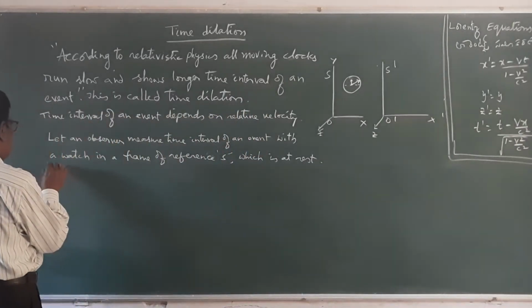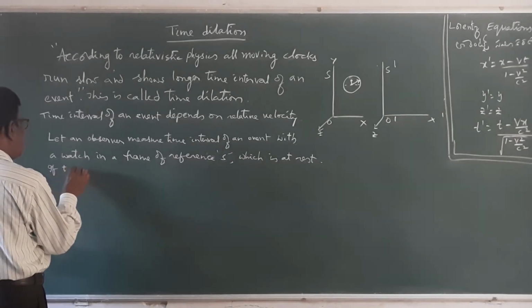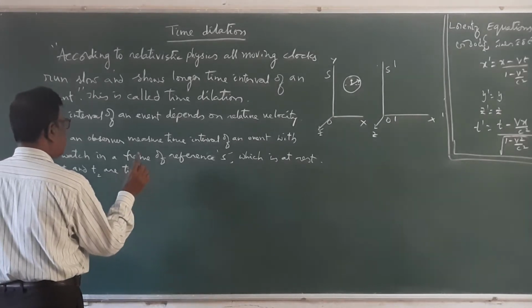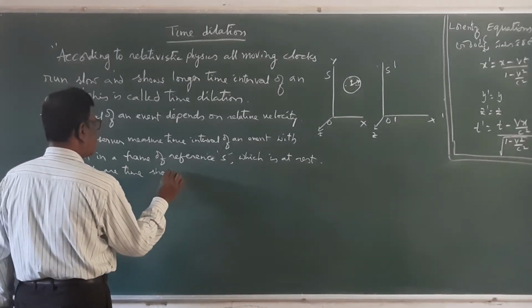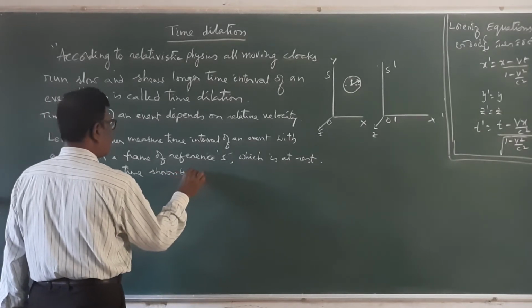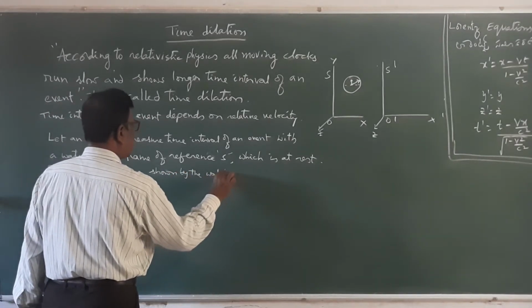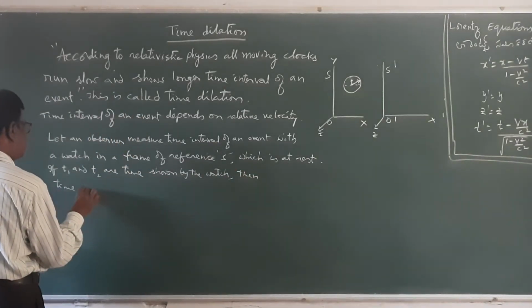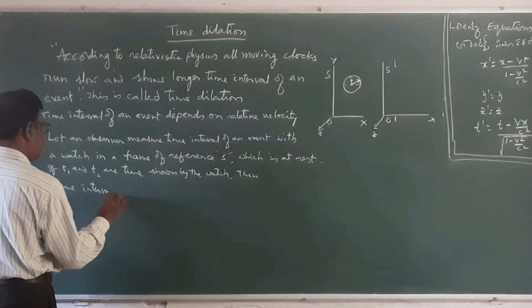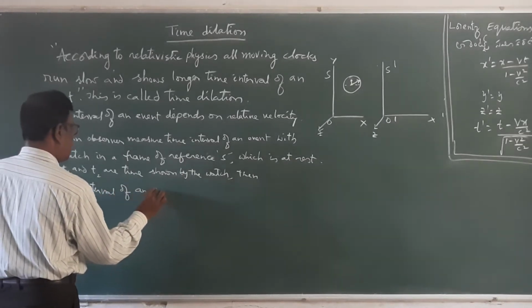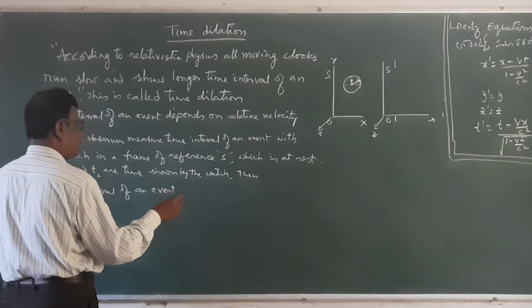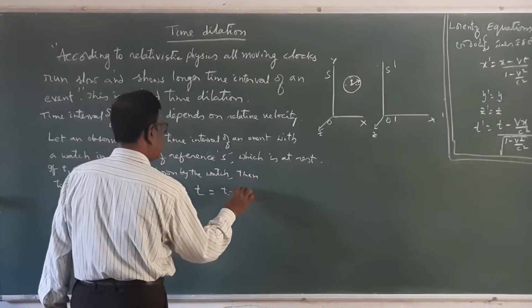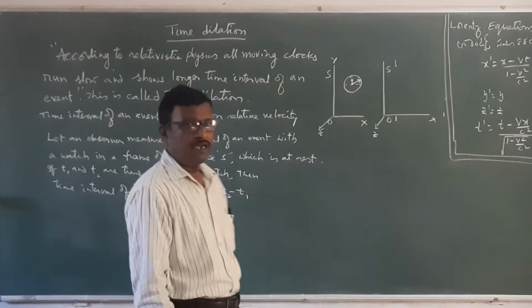If T1 and T2 are the times shown by the watch, then the time interval of the event T is equal to T2 minus T1, final time minus initial time.